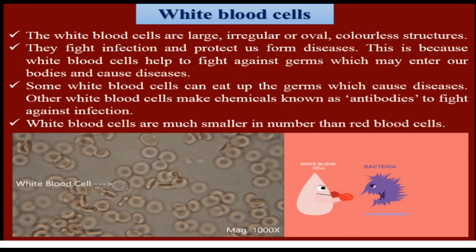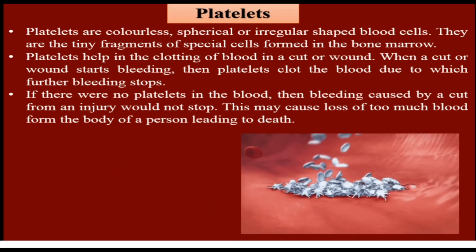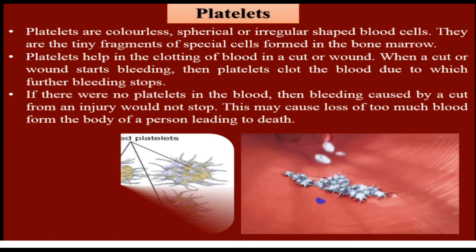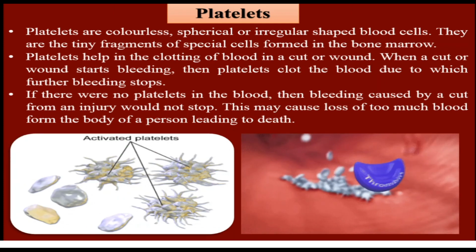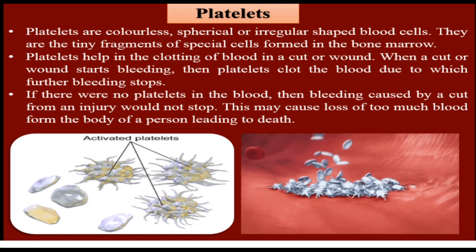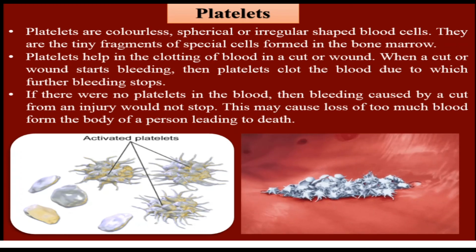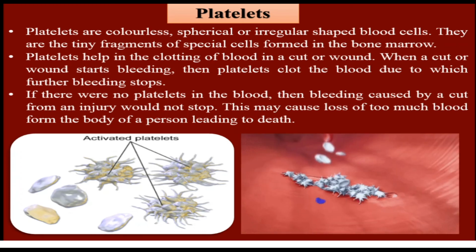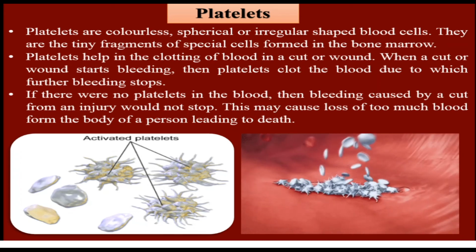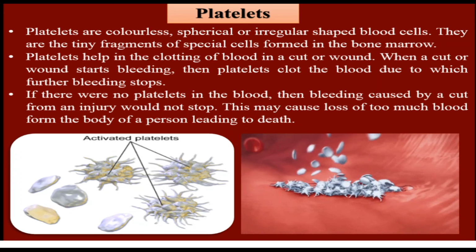Next, platelets. Platelets are colorless, spherical or irregular shaped blood cells. They are tiny fragments of special cells. Tiny means small. Small fragments of special cells formed in the bone marrow.